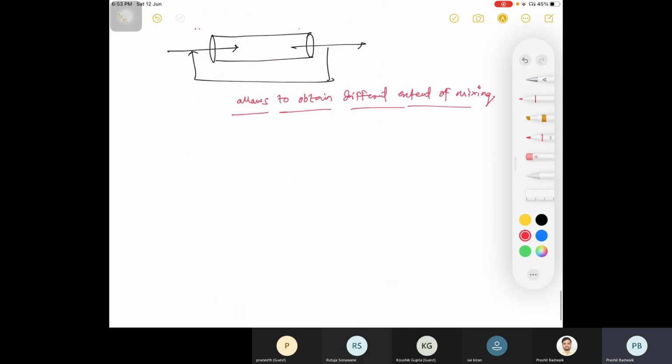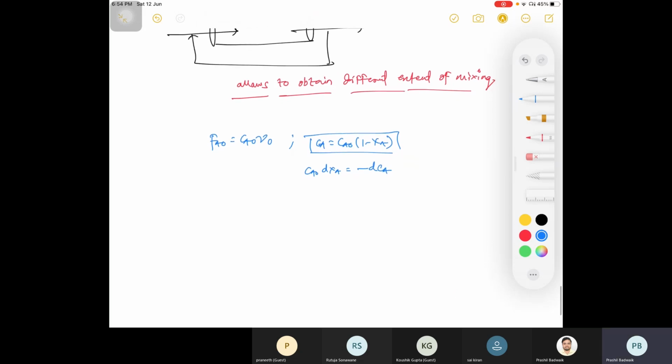You just substitute FA naught is your CA naught into nu naught, right? And your CA is your CA naught 1 minus of XA. Okay, what is your DXA then? C naught DXA is what you are converted, that is your DCA. Am I correct?